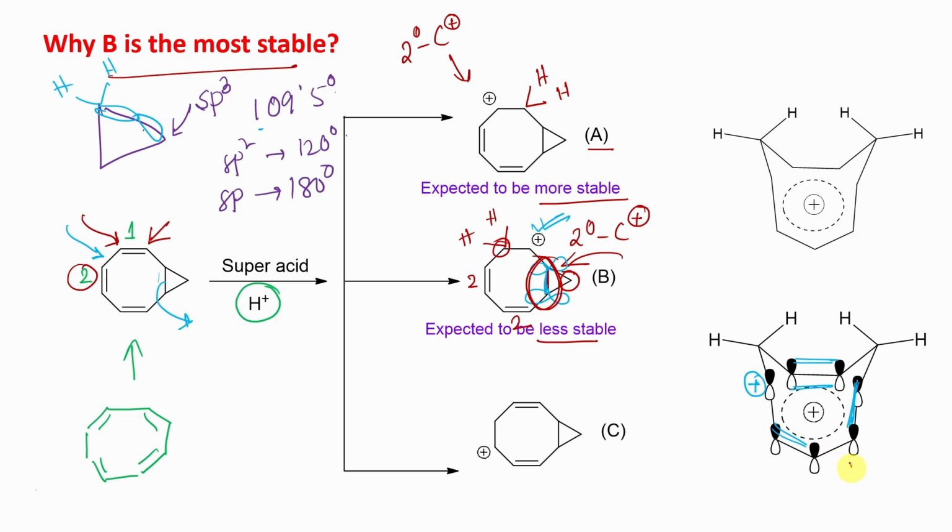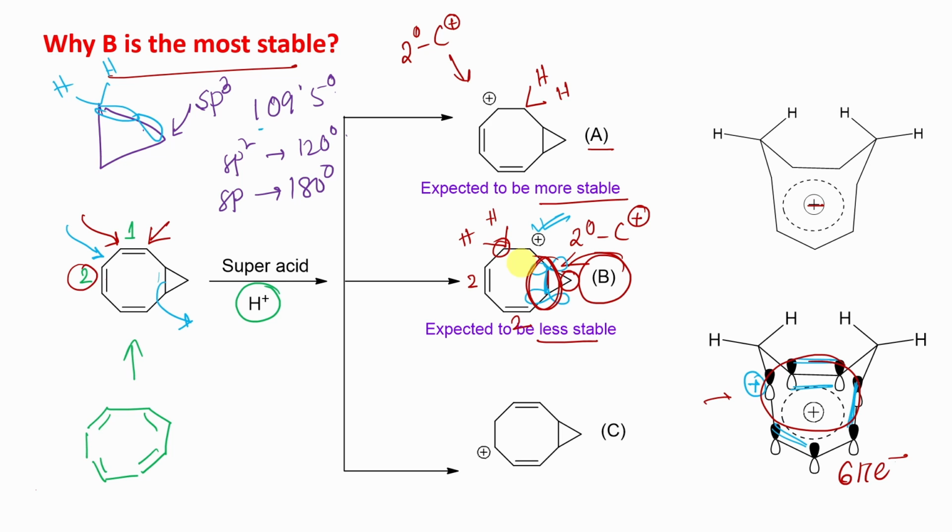So a total of 6 pi electrons are in conjugation, obviously, and one positive charge is there. Because of this resonance or delocalization, this positive charge is delocalized and stabilized. So I can conclude that B is more stable because of this homoaromaticity, which is not available for option A.